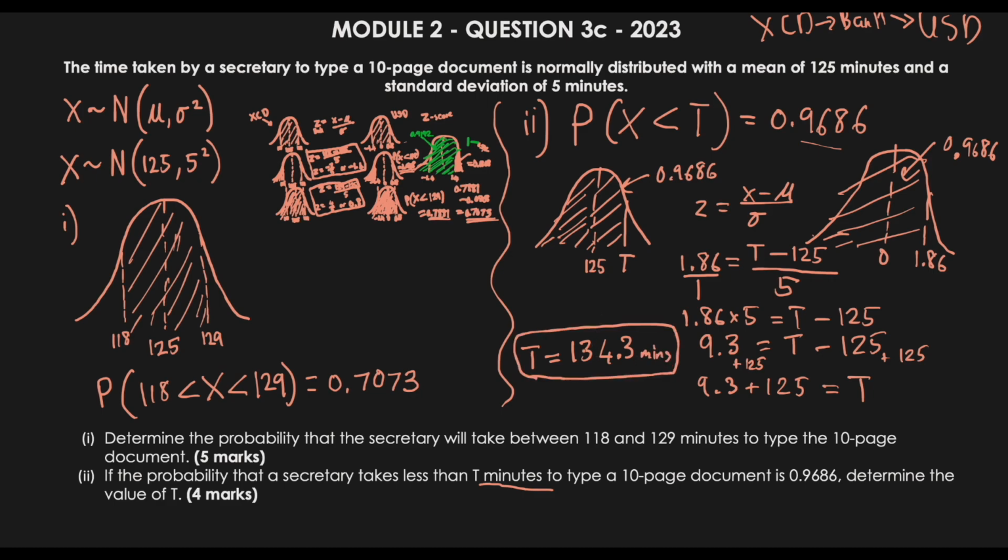As you can see, we have the value for t that shows the probability of anybody getting under this time would be 0.9686. Remember, we had to use our conversion: we took the probability using our z-score to the bank, and the bank helped us get our money back in a different currency. So in this case, our answer is 134.3 minutes.